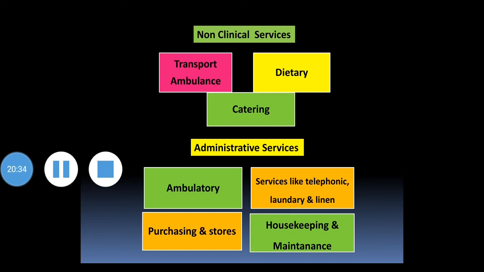Then store services are also there. Stores generally receive, store and issue the materials against requisition forms of various departments and wards. A hospital, being a large organization, has many stores like a medical store, store for general items, surgical store, etc. They always maintain a buffer stock of certain articles, and life-saving drugs are always made available in stores. This buffer stock is nothing but the additional stock which will be used whenever there is an emergency.